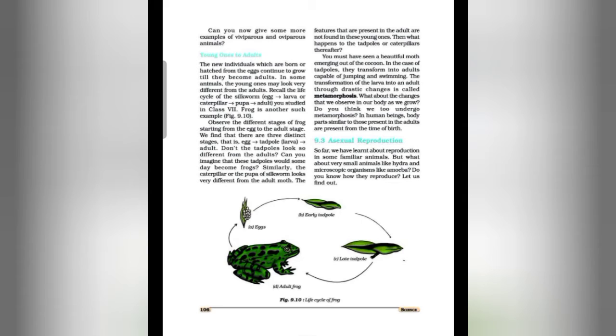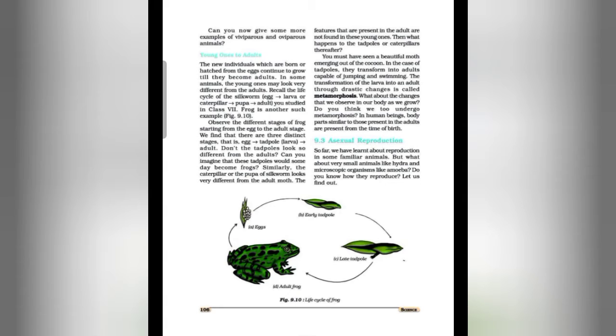And in mosquito, when the egg hatches, a worm-like larva comes out. In about 2 weeks, it changes into an adult mosquito. And the butterfly and moth also pass through the larva and pupa stages before the winged adult is born. So this is all about the development of frog. And one important process we have discussed here, that is metamorphosis.